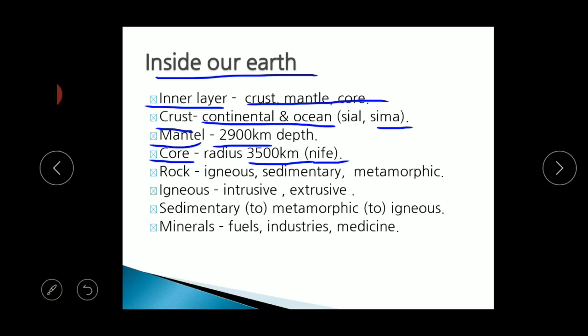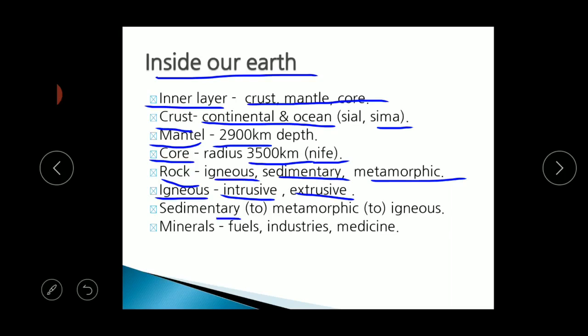And the rocks and minerals, the rocks, they divide into three: igneous rock, sedimentary rock, and metamorphic rock. Igneous, we all know, is based on fire. When the volcano erupted, that acts in two processes, that is intrusive and extrusive igneous rocks. Intrusive means inside the earth, inside the core or in the crust itself, the formation of rocks is called intrusive, and extrusive means the molten lava comes out from the volcano and creates the rocks, called extrusive rocks.